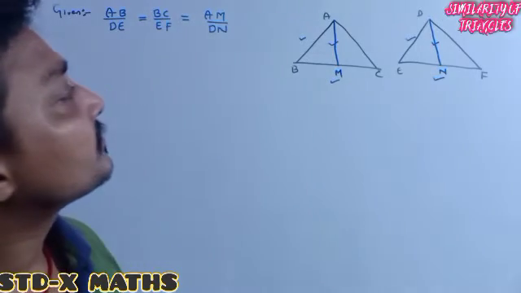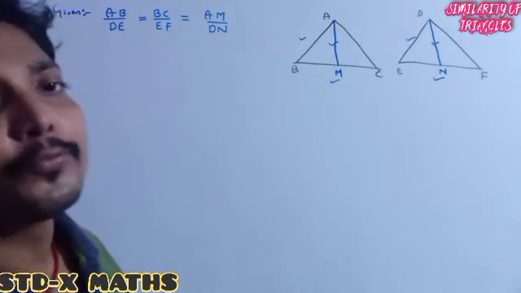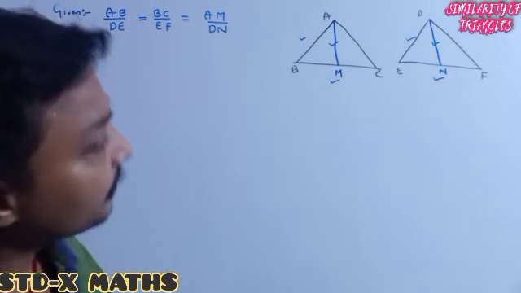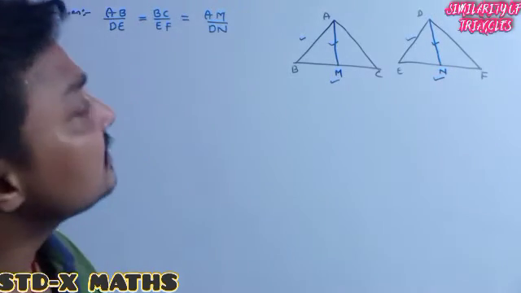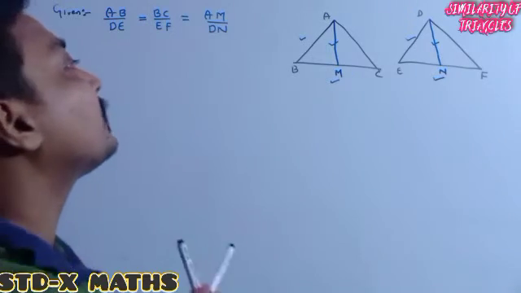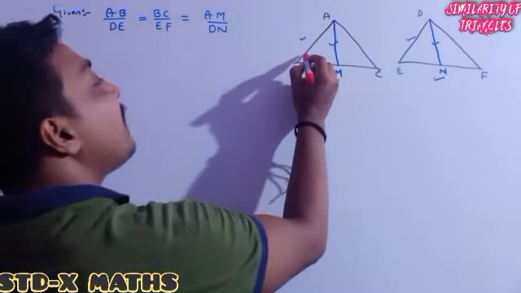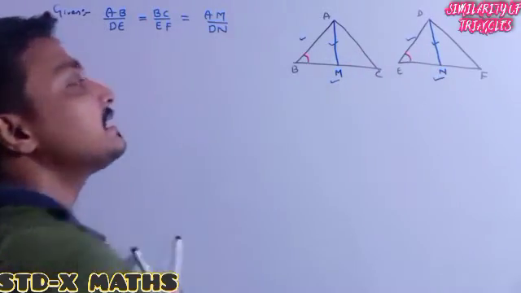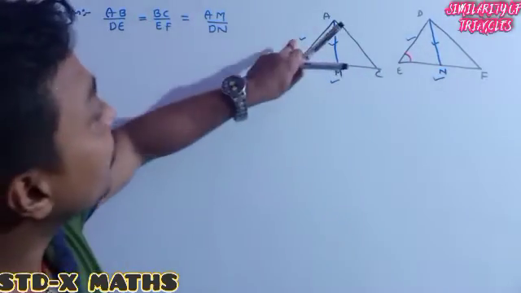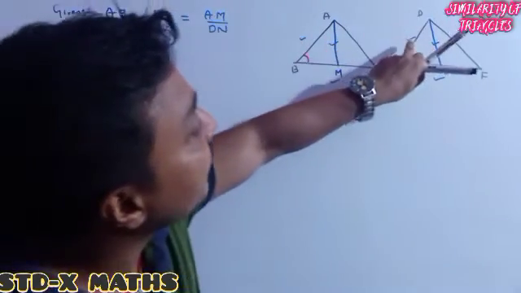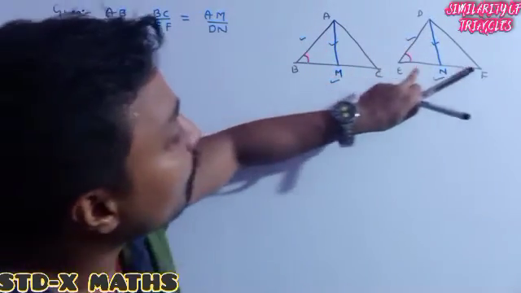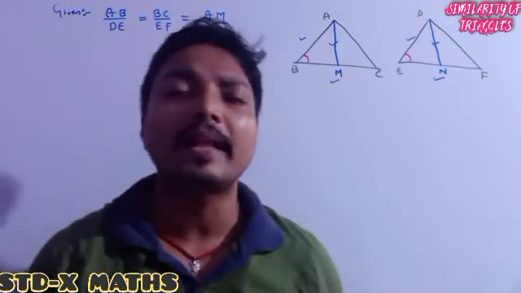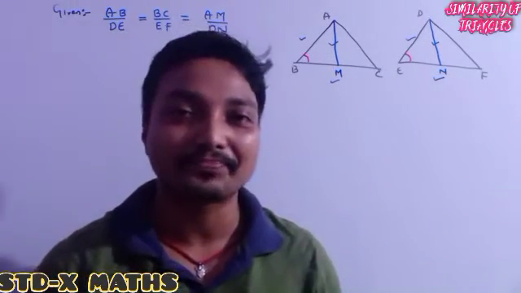To prove triangle ABC is similar to triangle DEF, one of the easier formulas is this: if at any cost we can show this angle is the same as this angle, then the including sides are already in the ratio. So we can easily show that both the triangles are similar.